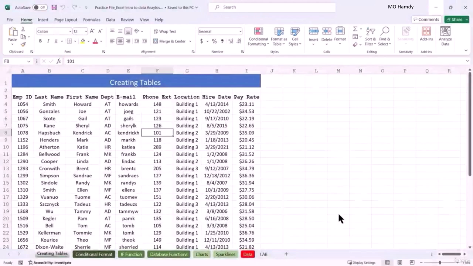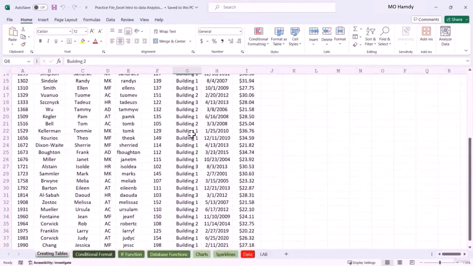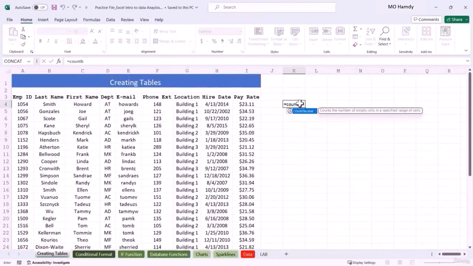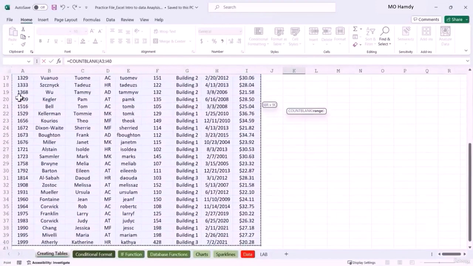If we do have blank cells in our dataset, we will run into some problems. One of the problems that you will run into is that our data analysis will be incorrect or incomplete because we are actually missing data. So it's usually a good idea to scroll through your dataset and make sure that you don't have any blanks. You can always use the COUNTBLANK function, and this will help you to count the amount of blanks that you have in your data.